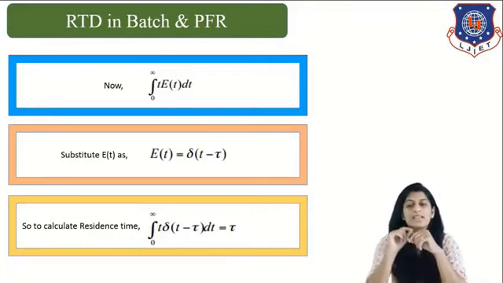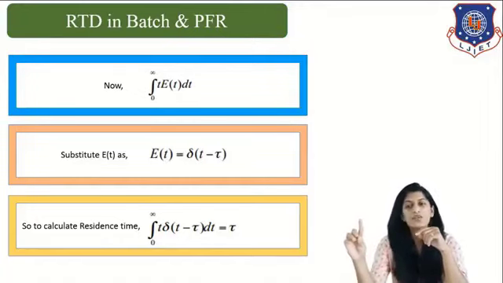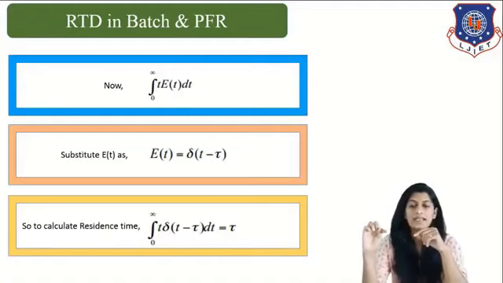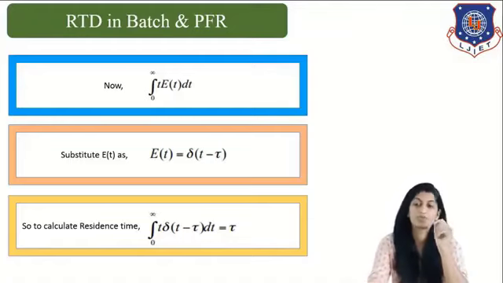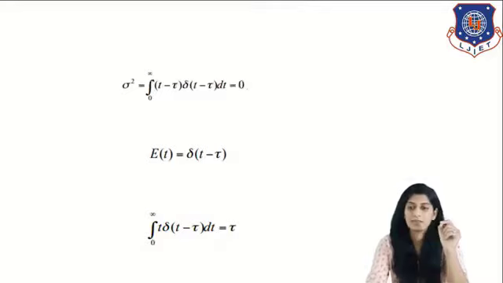So we will simply substitute this value of delta(t minus tau) in this particular integration formula. So it will be 0 to infinity t delta(t minus tau) dt equals tau. So this is how you calculate the mean residence time for the given reactor.